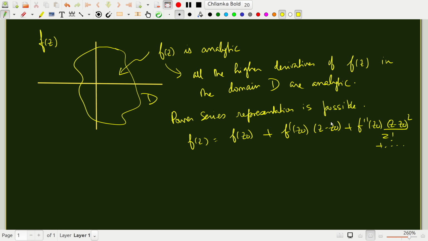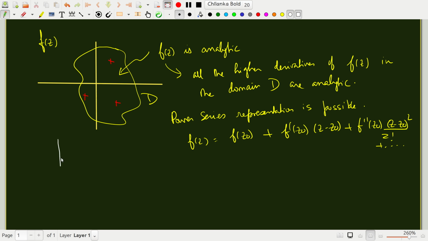We will return shortly to what happens when you have what are called singularities. That is, it is not always possible that the function is analytic in the complex plane. There may be some isolated points where the function has a singularity, and we'll see how these series can be generalized to include such singularities. We'll return to that shortly. But before that, I would like to contrast this scenario with what happens for functions of real variables.